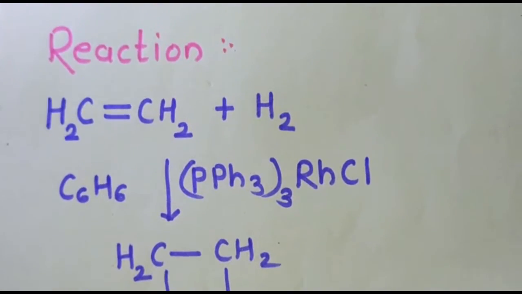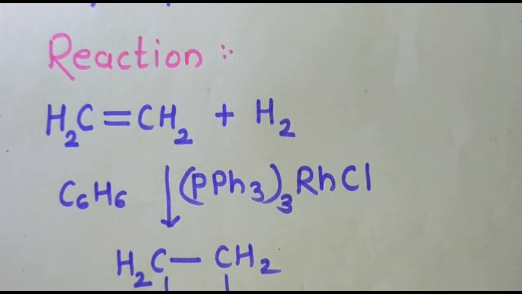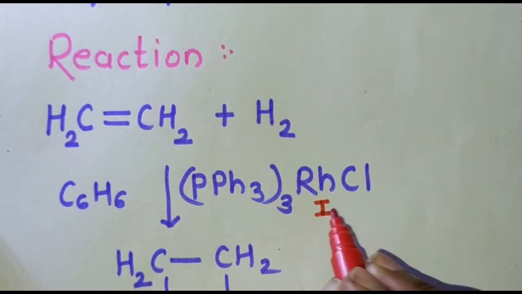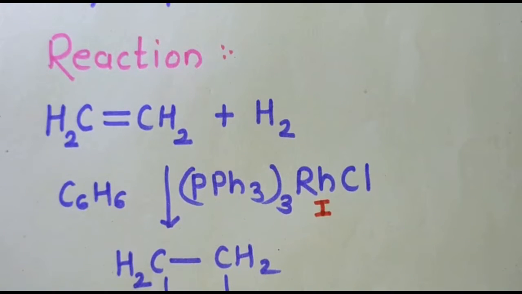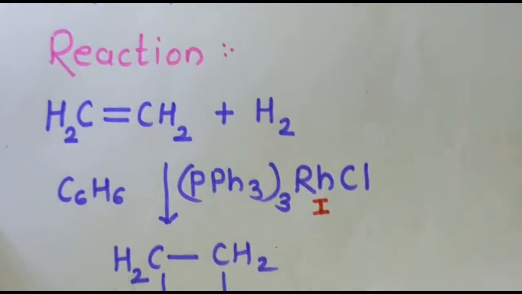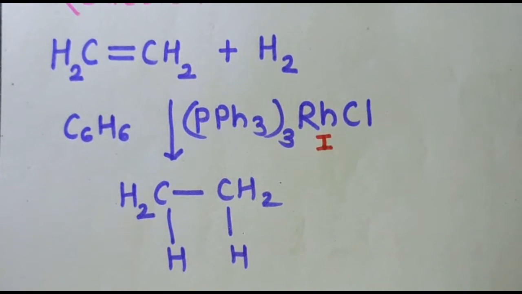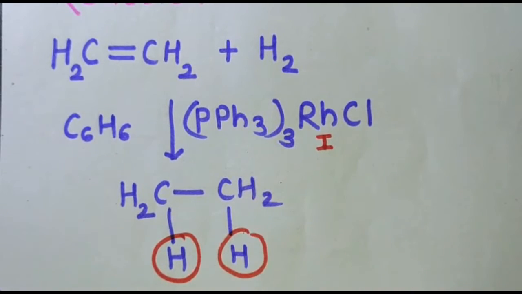Here, this is the ethene molecule, this is the hydrogen gas H2 molecule. This is our Wilkinson catalyst, that is the triphenylphosphine chlororhodium. The oxidation state of rhodium is 1. Remember that the oxidation state of rhodium is 1. The solvent is benzene. So here you can see that in our product we have this syn hydrogenation. As I said earlier, it is a syn hydrogenating agent, so both hydrogens are from the same side.